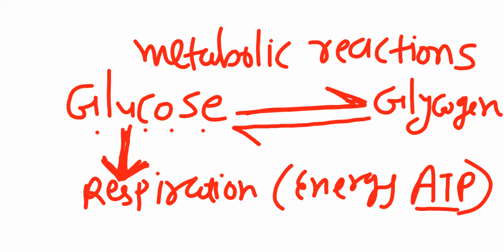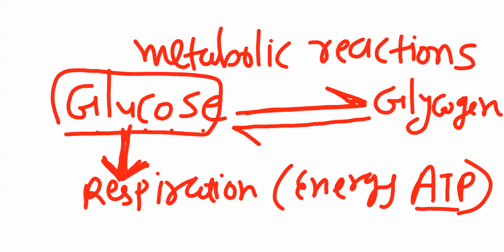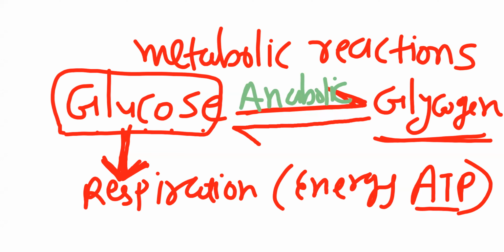Whenever a complex compound forms, glucose is the simple one, its complex form is glycogen. That type of reaction we call anabolic, synthesis type. And when the stored food material, that's a complex one, converts into simple molecules, that's glucose, we call that catabolic.